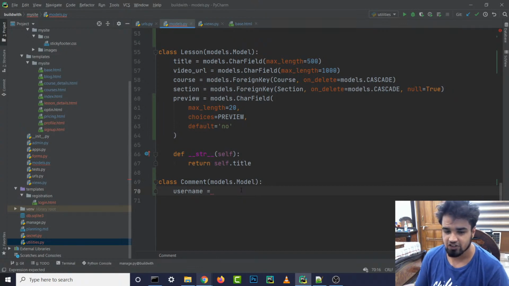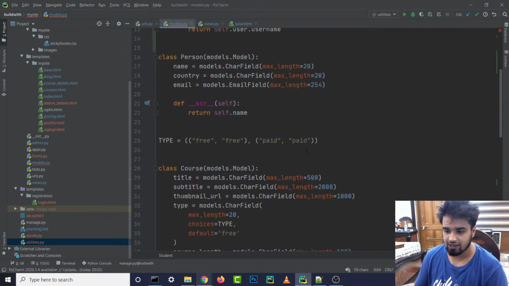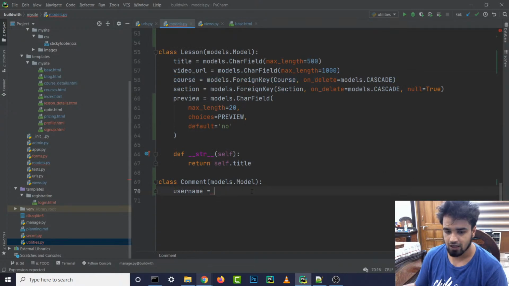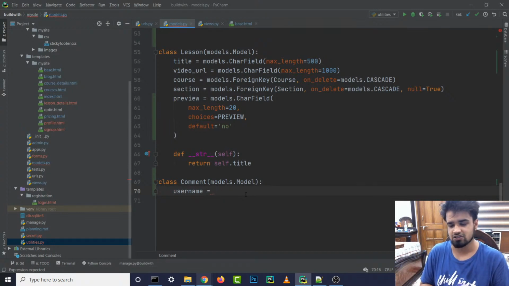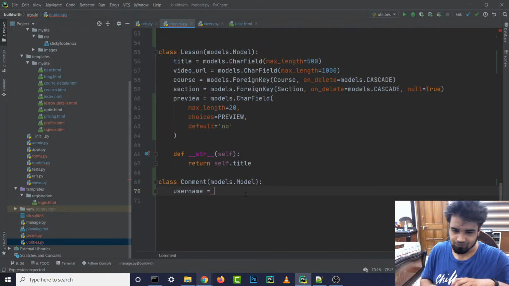Maybe 10% of the cases are not covered, right? So, what do you guys think? Should we add the whole user model over here as a foreign key, like we did over here? Or should we just add the username in our comments? What do you guys think? I think just the username should be enough, of who is posting the comment.